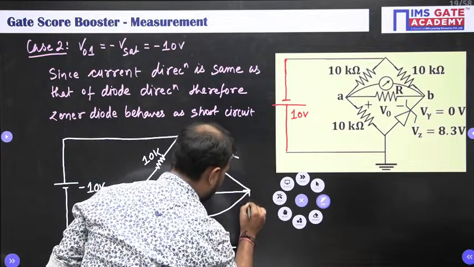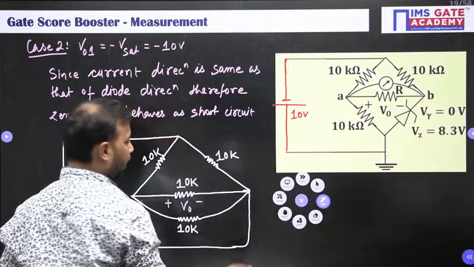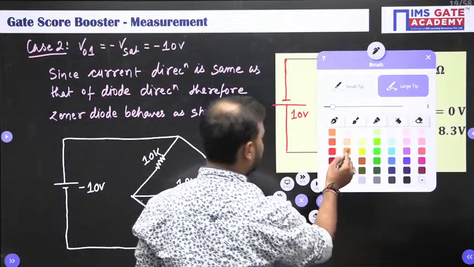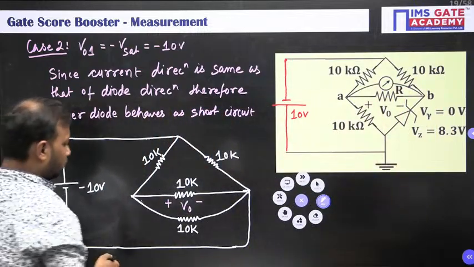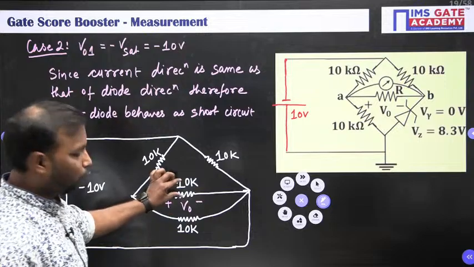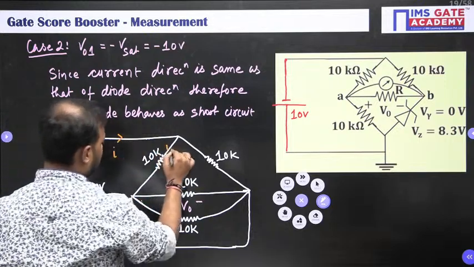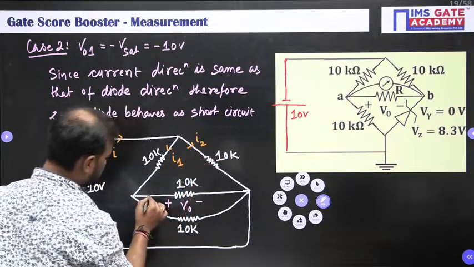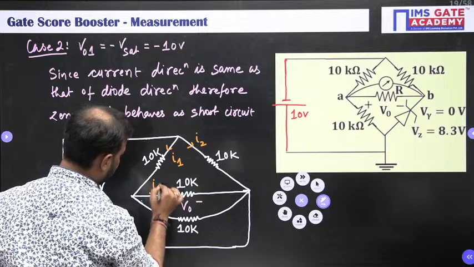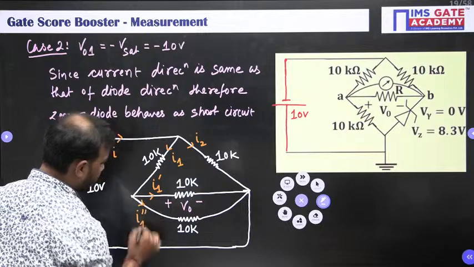And this is shorted like this. Anybody having any doubt in understanding, please do let me know. I will rectify all your doubts. Okay, so my task is to calculate this voltage V naught for the remaining half. So let me take the current here as I, let me take this as I1, this as I2, this as I1 dash, and this as I1 double dash.